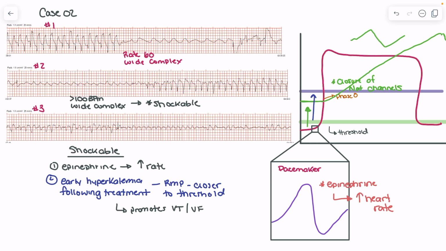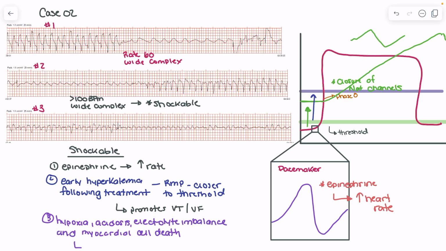Finally, when we're looking at the third way in which we can see shockable rhythms in these patients, they are still patients who are in or near cardiac arrest and who have an extensive irritability to the ventricles. So we have to remember that these patients are still experiencing hypoxia, acidosis, other electrolyte imbalances, and myocardial cell death. That is going to make their heart more irritable and more likely to present with a reentry or a tachycardia or V-Tach or VF.